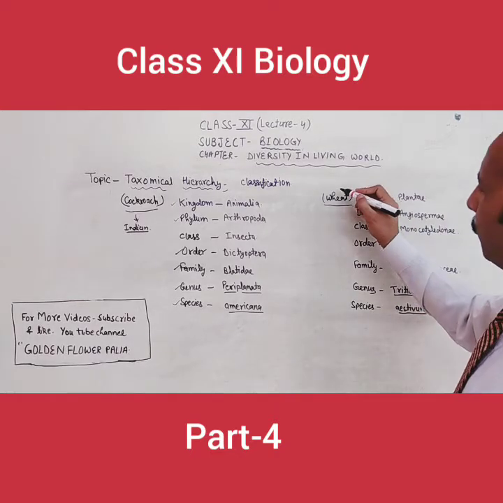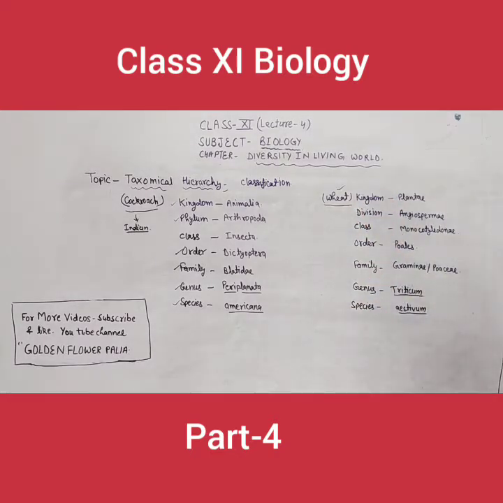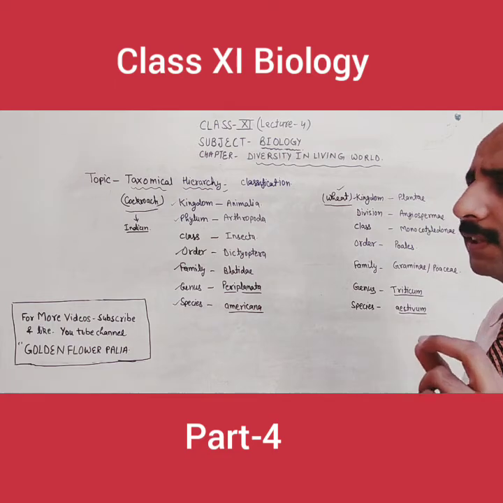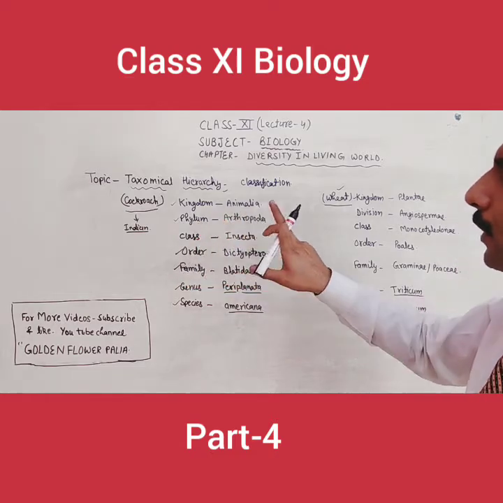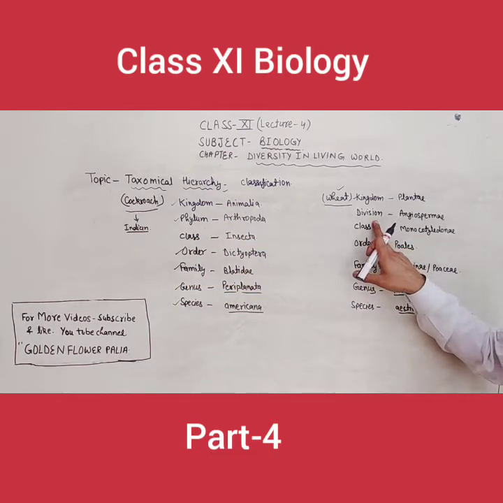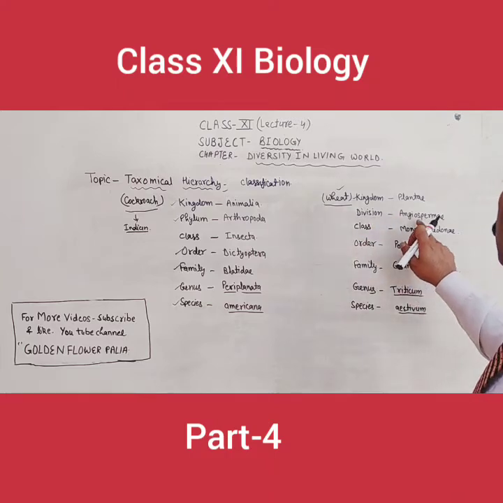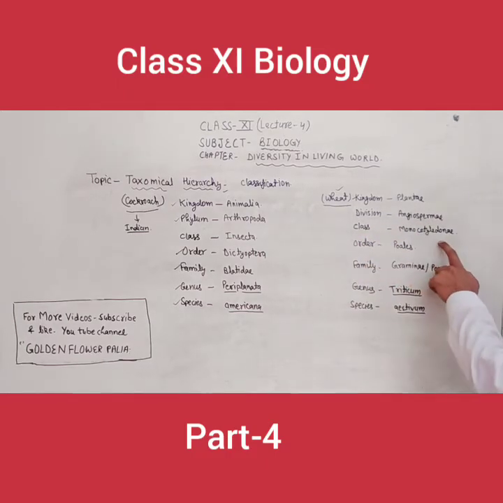Now second one, from the plant category I have taken an example of the weed. This is the classification of the weed plant. You know very well, weed is a plant, so kingdom will be Plantae. Division will be Angiospermae. In class 9th you have studied that the plants are categorized into two groups, that is division. In the last video I told you, if we are classifying an animal, then we will write phylum. If we are classifying any plant, then we will write division. For example, division Angiospermae, class Monocotyledon.